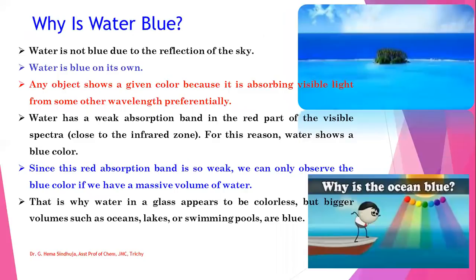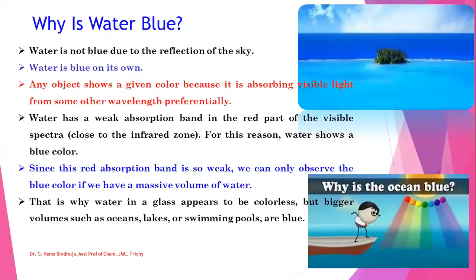Since we are talking about water, we can look at the color of water. We all know that water is not blue due to the reflection of the sky. It is blue on its own. Any object shows a given color because it absorbs visible light of some other wavelength preferentially. Water has a weak absorption band in the red part of the visible spectrum. For this reason, water shows a blue color.